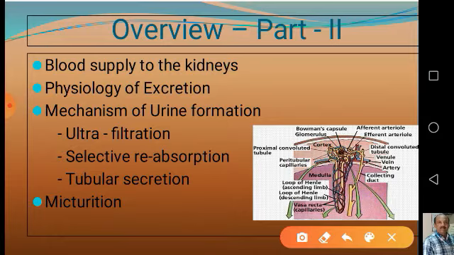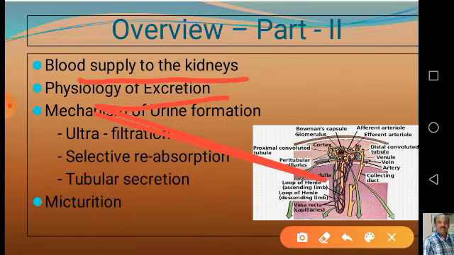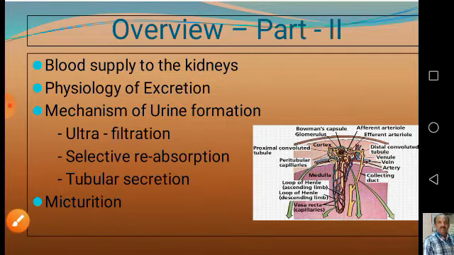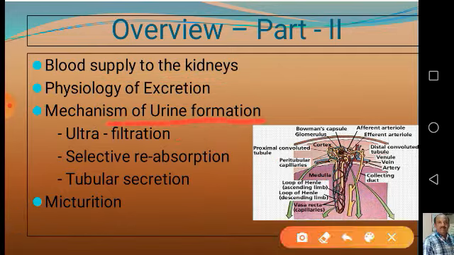So in this video, we shall discuss the blood supply to kidneys, physiology of excretion, then mechanism of urine formation, and lastly the elimination of urine, that is the process called micturition.